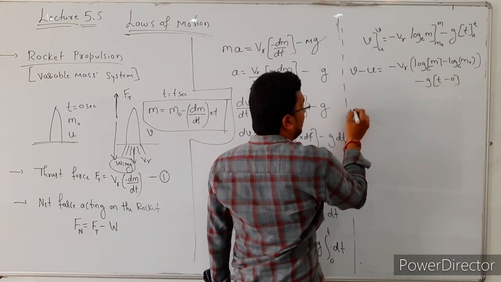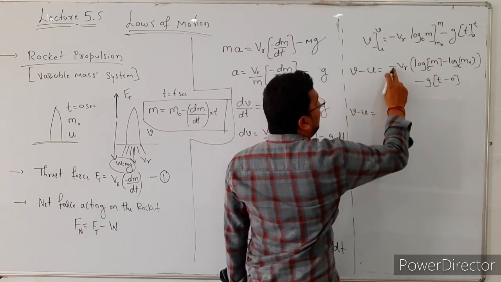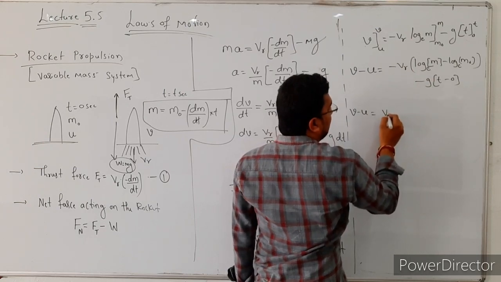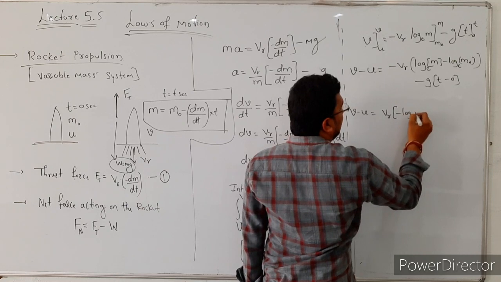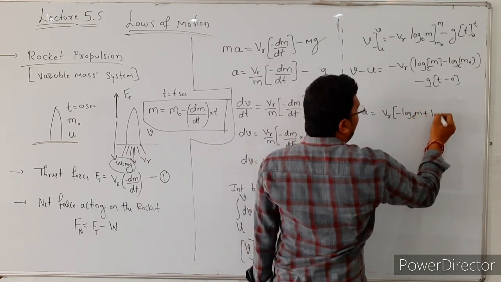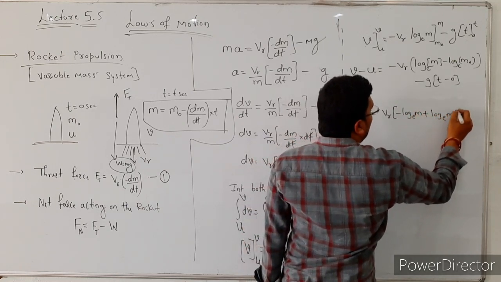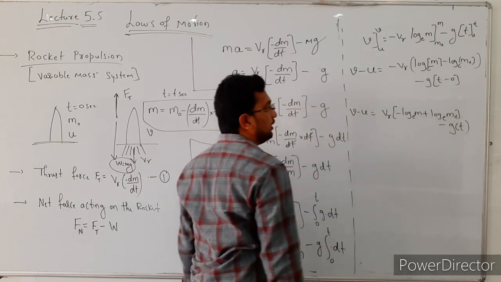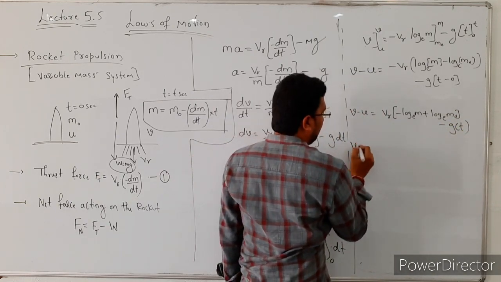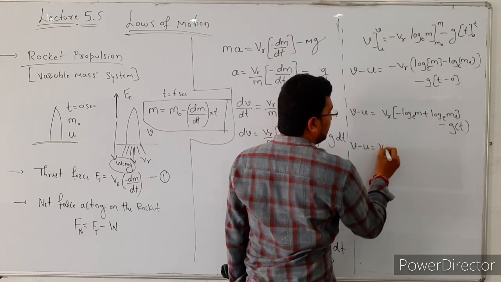So then from this equation, v minus u is equal to, take this minus sign inside, then it becomes Vr times minus log base e m plus log base e m0, minus g into t. Then v minus u is equal to v suffix r.